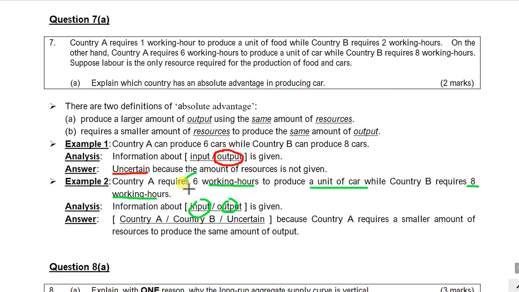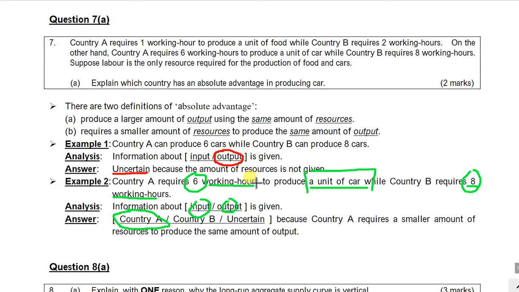The input is 6 and 8 here for these two countries respectively, while the output is 1 unit of car for both country A and country B, right? And that's why you have the same amount of output, but a smaller amount of resources for country A. And obviously, this is the absolute advantage.